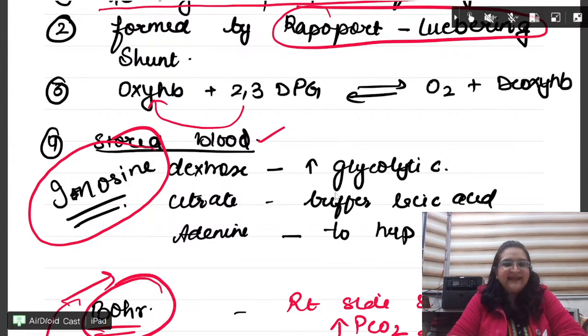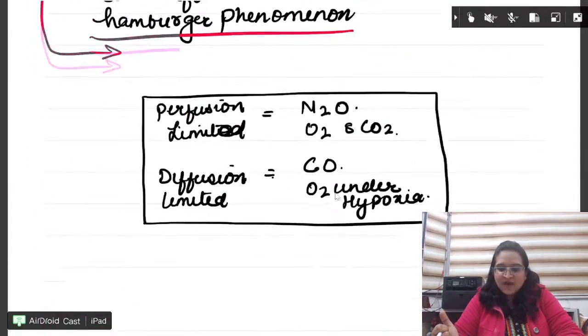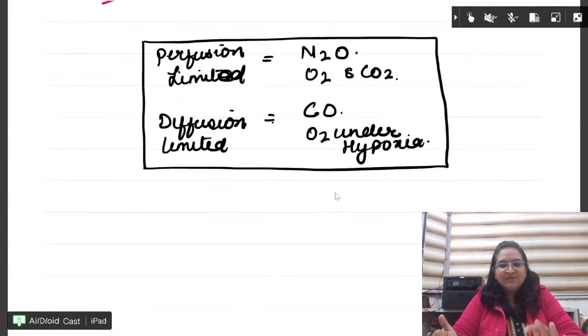To prevent this, we add inosine or a source like dextrose, or we give adenine for ATP. So many things we add in the stored blood so that it does not lose 2,3-DPG. Fine. So this was all about the oxyhemoglobin curve.